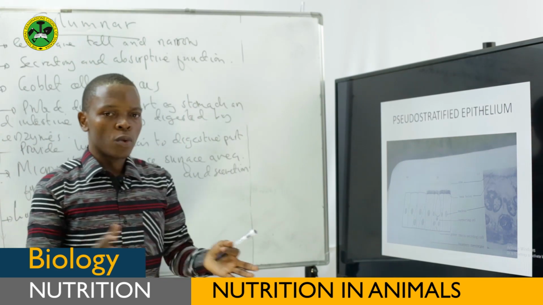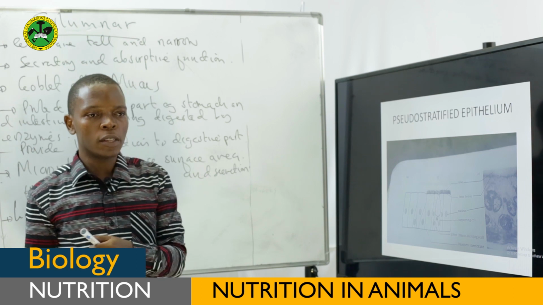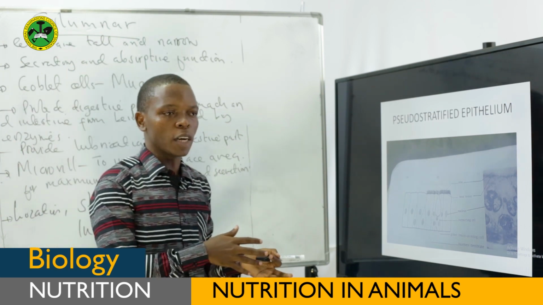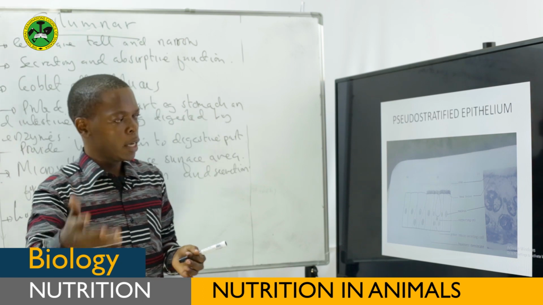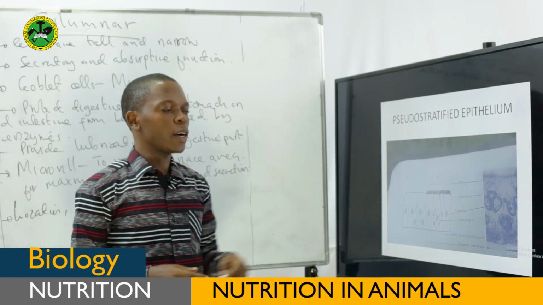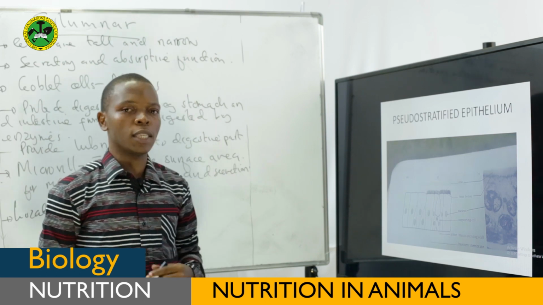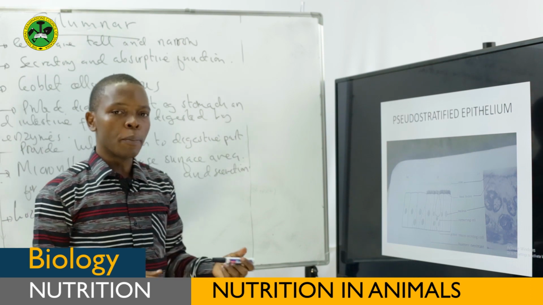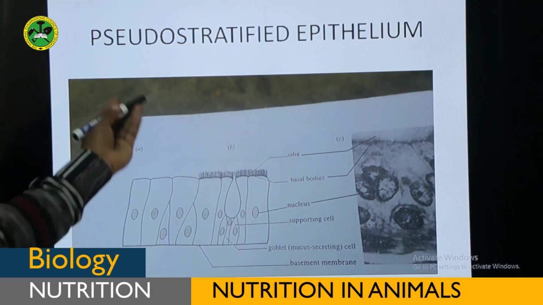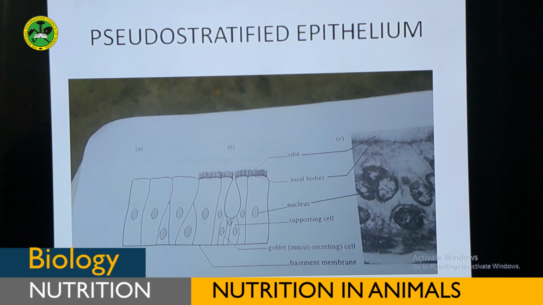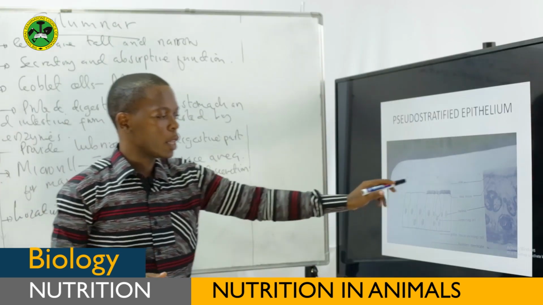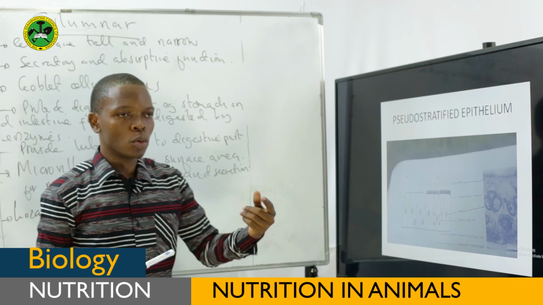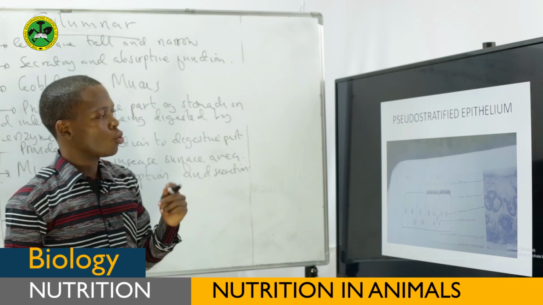As I have said, some epithelial tissues are found only in the digestive system, and some are found in other parts of the body than the digestive system. This pseudostratified epithelium is not found in the digestive system, but is mainly found in other parts of the body, for example in the respiratory tract. Again, it is found in parts such as the oviduct, because the presence of this hair-like structure enables it to move material from one point to another.